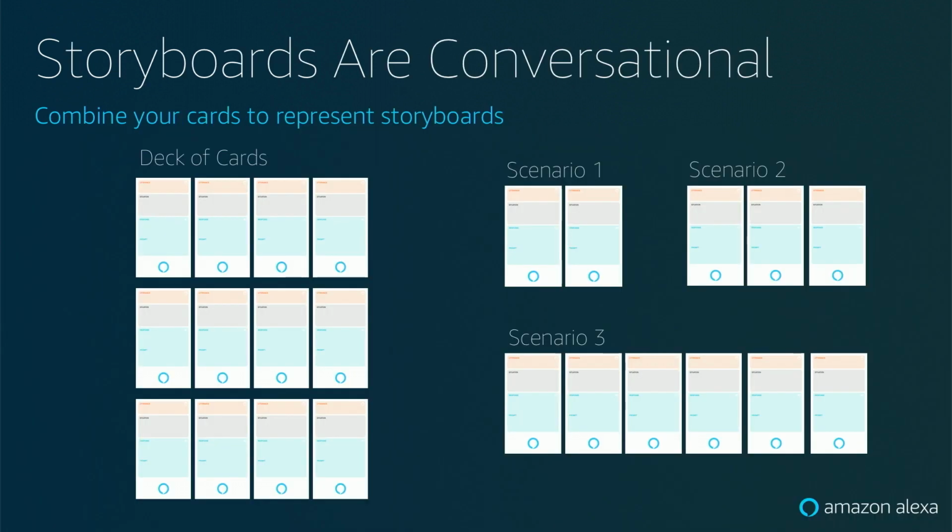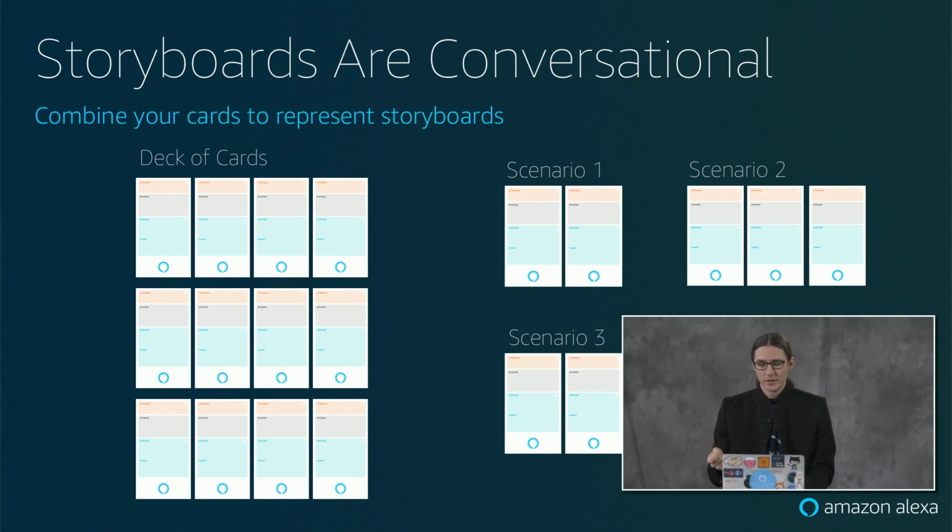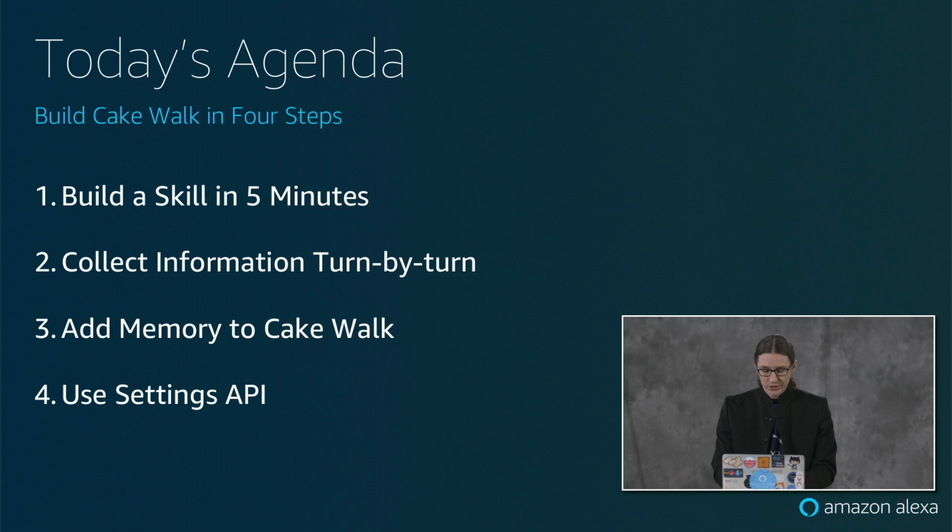And this is really great because if you build out these cards, over time you have this deck that represents what the user can say to interact with your skill. Then you can combine these together to build different scenarios. These are the parts of your storyboard. And what's great is if you determine that, oh wow, I said something that isn't part of my deck of cards, then you know that you need to go back and create another card, which will become another turn in your conversation. So that is how situational design works in this particular piece.